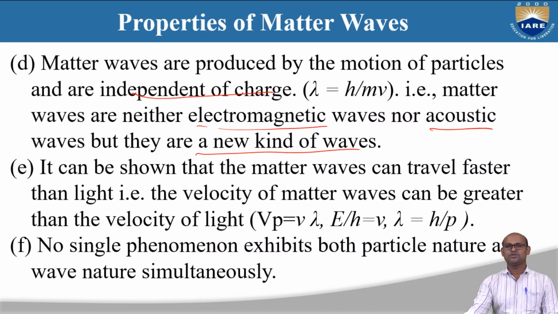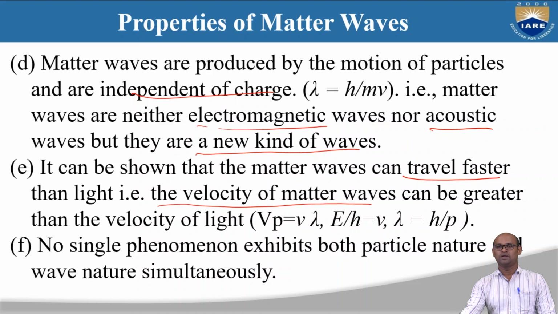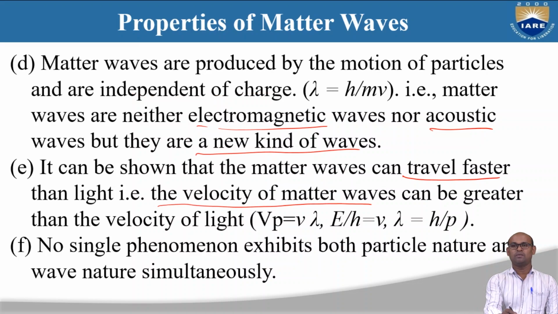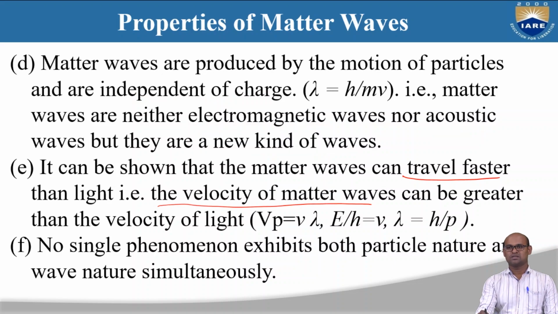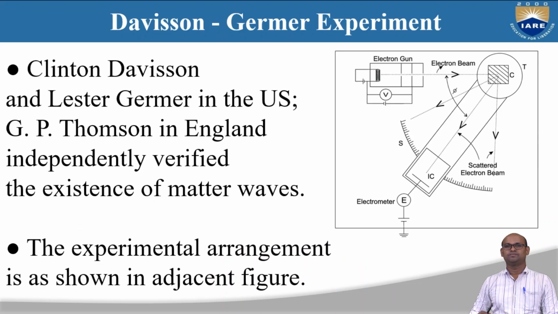We can show that these matter waves travel with a velocity greater than the velocity of light. So these are some properties of matter waves that we have discussed here, and this is very important.